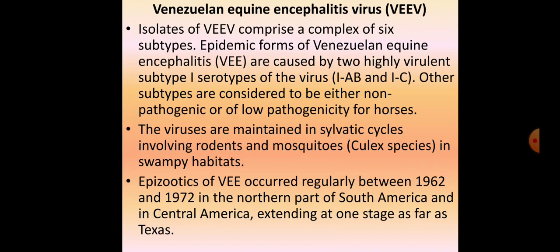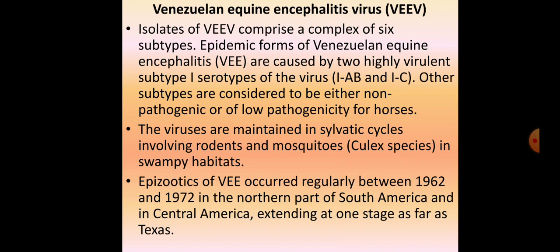Now another strain is the Venezuelan equine encephalitis virus. Isolates of this virus comprise a complex of 6 subtypes. Epidemic forms of Venezuelan equine encephalitis are caused by 2 highly virulent subtypes. The first serotype of the virus has further 2 subtypes, that's AB and C, and these are the highly virulent ones. Other subtypes are considered to be either non-pathogenic or of low pathogenicity for horses.